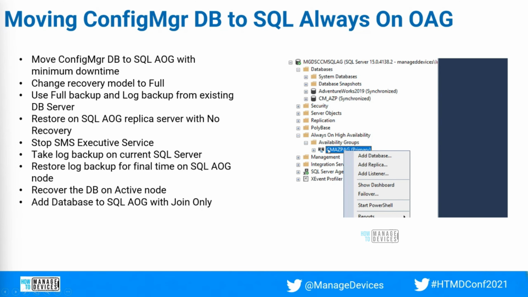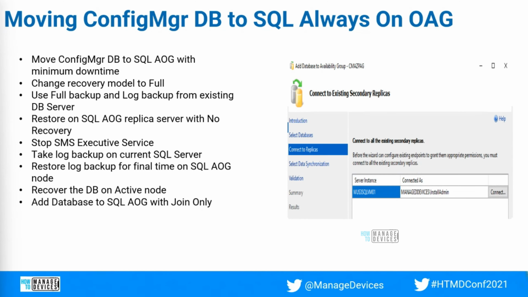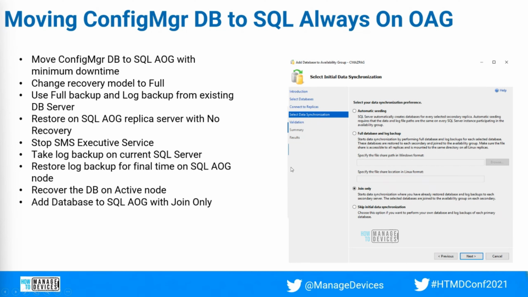So how you add the database is that you need to go and right click on the availability group, and you have the option Add Database. The Add Database wizard pops up, and you can select the database. You can see the database here. You can select it, and it shows meets prerequisite. And once you select that, you need to connect to the replica. So the replica is VM01, and you need to connect here. Click on connect. It will connect. And then, this is the main thing, you need to select join only.